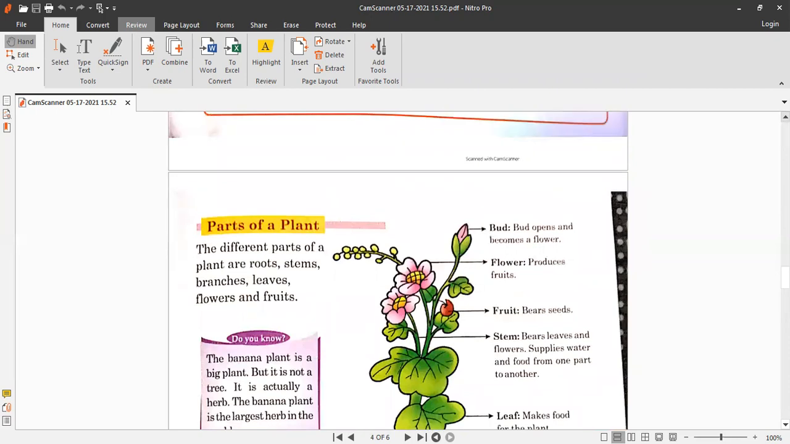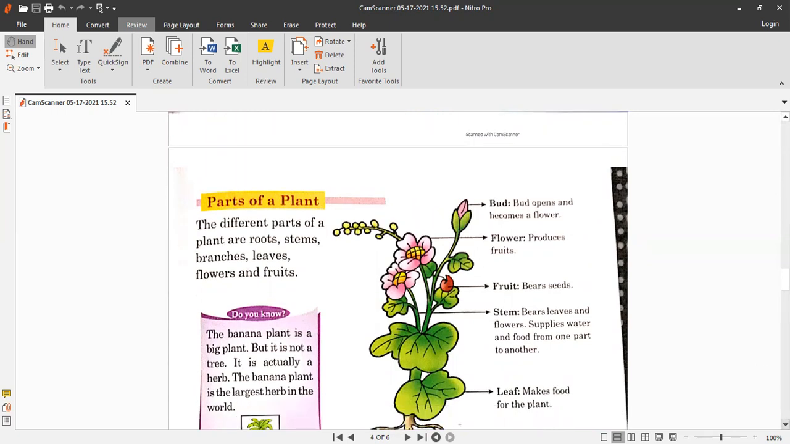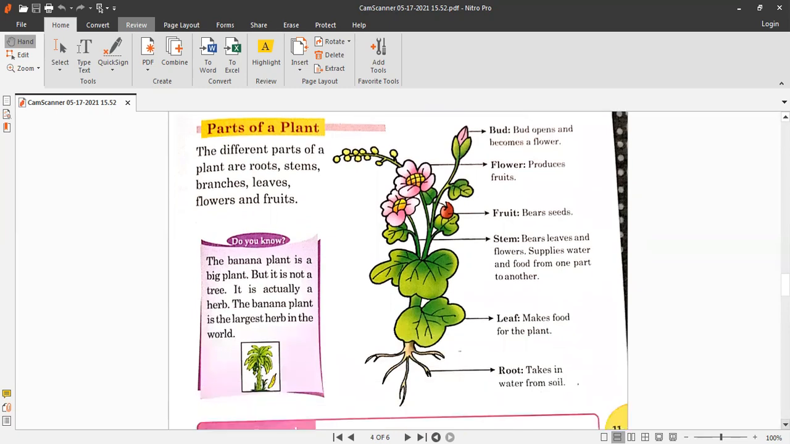Okay, so this is it. Today we have discussed plants. Big plants are called trees. There are different kinds of small plants: number 1, shrubs; number 2, herbs; number 3, climbers; number 4, creepers. After that, we discussed the parts of a plant. The main parts of a plant are roots, then stem, then leaves, then bud, then flowers, and then fruit.